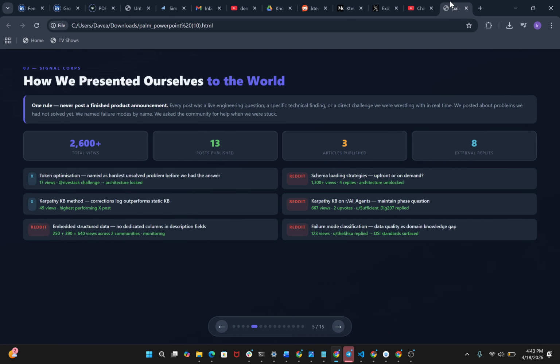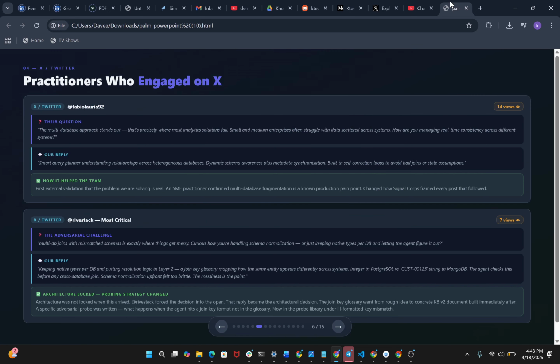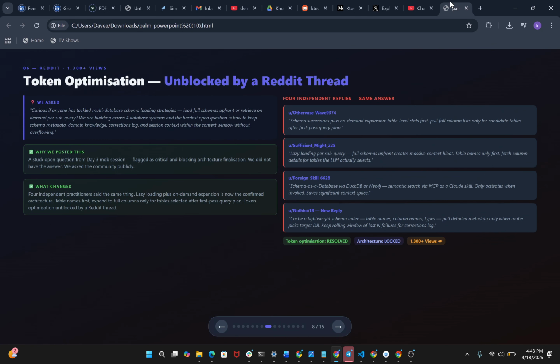The first was the Reddit schema loading post. We got many replies, 4 independent practitioners all converging on the same answer within 48 hours. Our open question for day 3 was, do we load all four database schemas upfront or on demand? The community settled it. They explained to first expand only the table names, and then the full schema only when the agent selects a table. The decision is now in the codebase as the domain triggers pattern in the context manager.